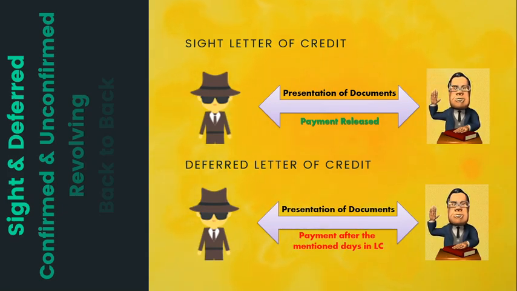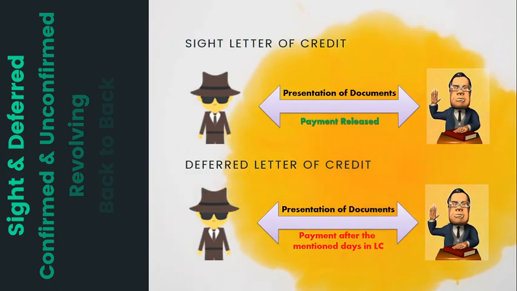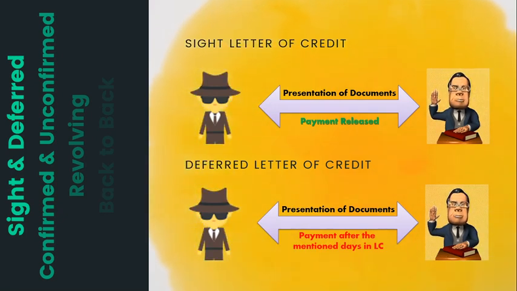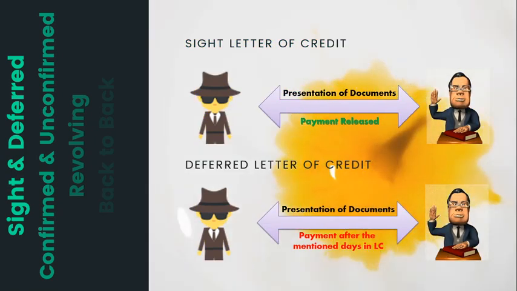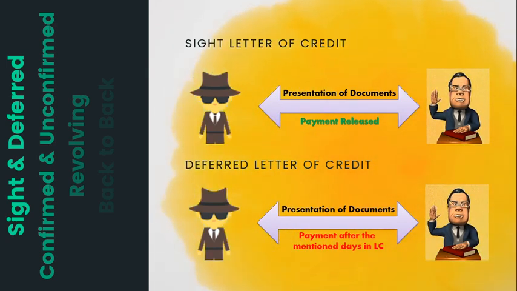But in case of a deferred letter of credit, a fixed time is written in the terms of credit, stating that after this many days, the payment will be made. For example, it can be written that so-and-so seller will be paid after 60 days from the presentation of documents. Then payment is released after the completion of the stipulated time period, which is 60 days in this case. Precisely, if documents are presented today, then the payment will be released on the 61st day from today.